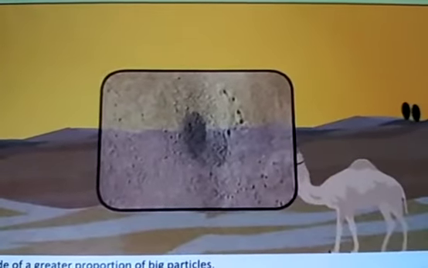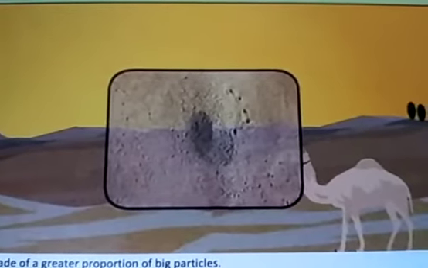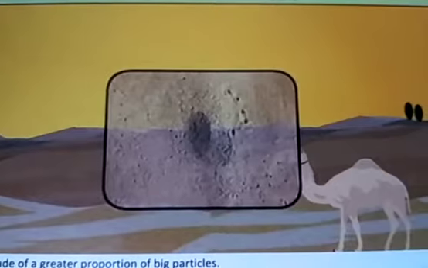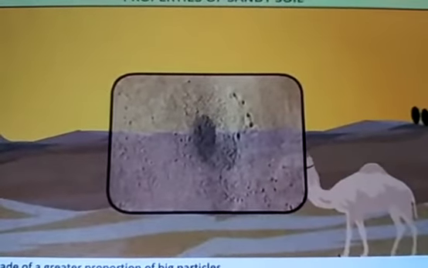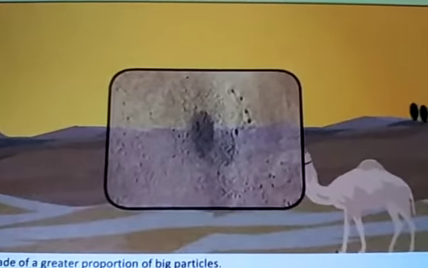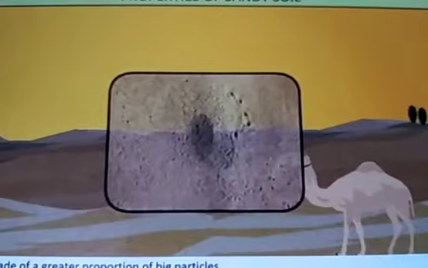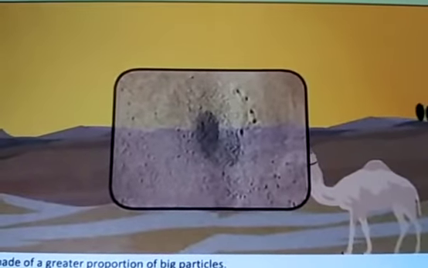We say that the sand is well aerated. Aerated means filled with air. Water can drain quickly through the spaces between the sand particles. So sandy soil tends to be light, well aerated and rather dry. Why?